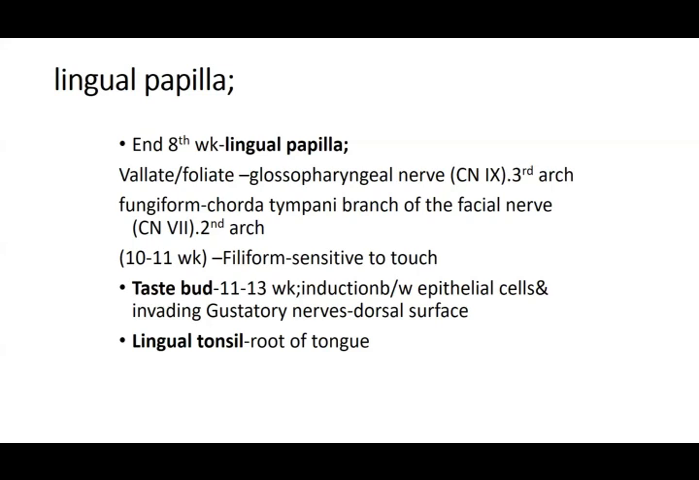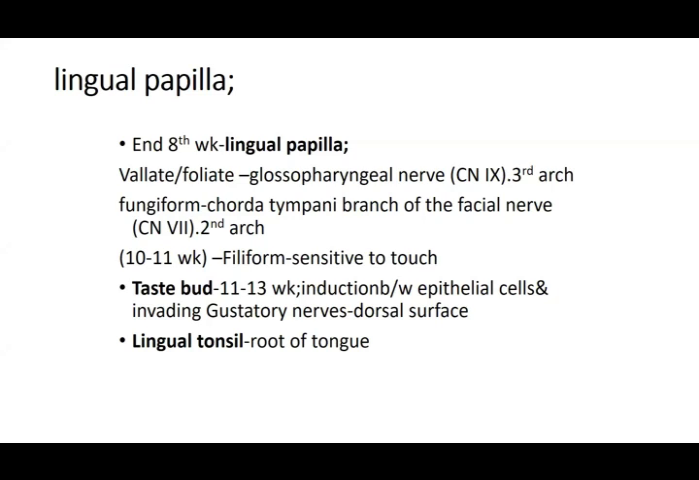First is your vallate and the foliate papilla. These are going to arise at the area where you have the third arch. That is where you have the fibers of the glossopharyngeal nerve. So they are going to arise in that area. That is the vallate and the foliate. So it is roughly at the level where you have your circumvallate, the trench which is there. That is your sulcus terminalis, and behind that is your third arch. So it is roughly at that site that these two, the vallate and the foliate papilla, are going to arise.